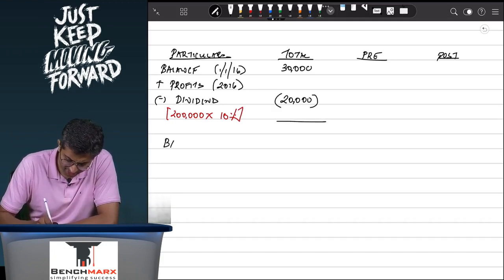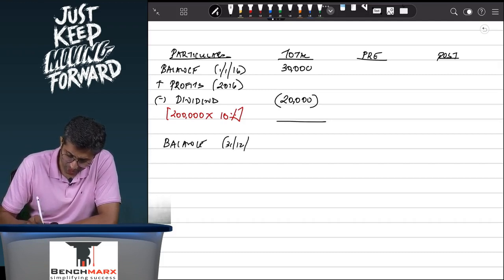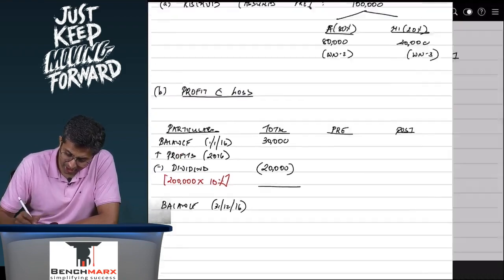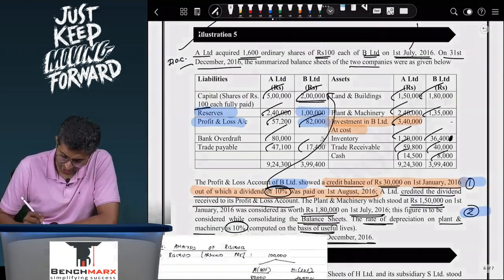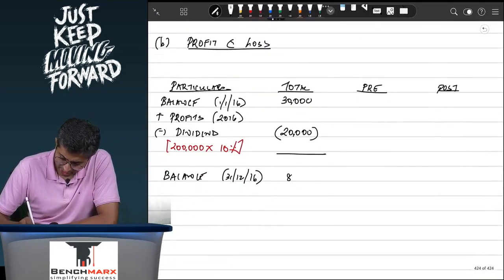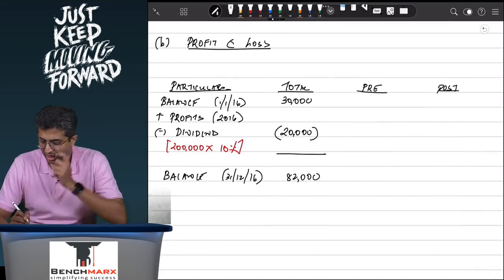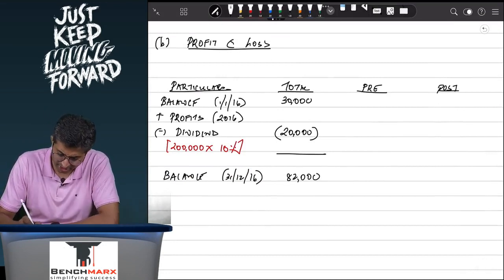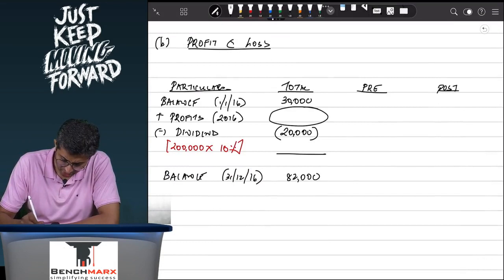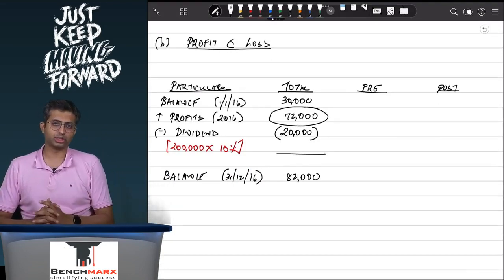So this is the balance, let us say, on 31st of December 2016, which is printed and given in the question as 82,000 in the profit and loss. So this is 82,000, and hence if you back calculate, we will say that the balancing figure over here seems to be 72,000. This must be the profit during the year.